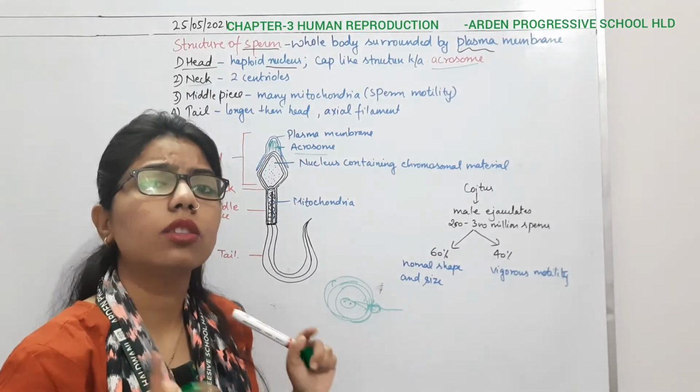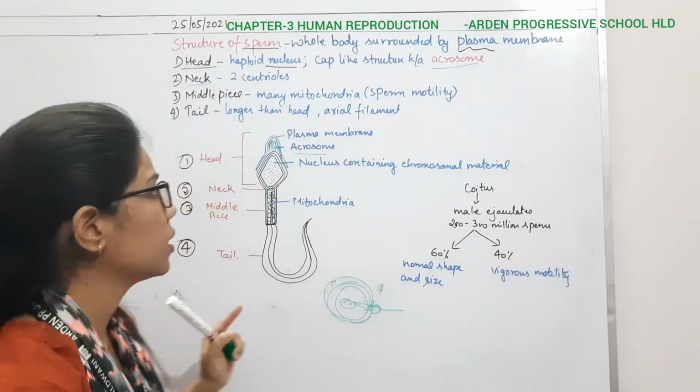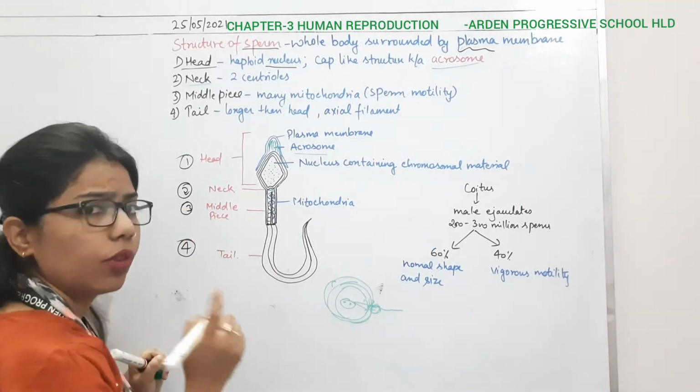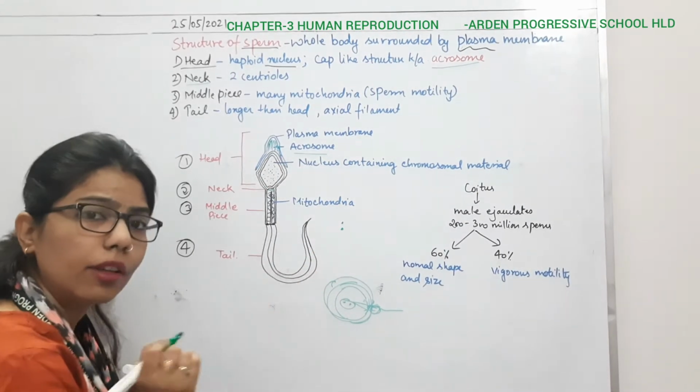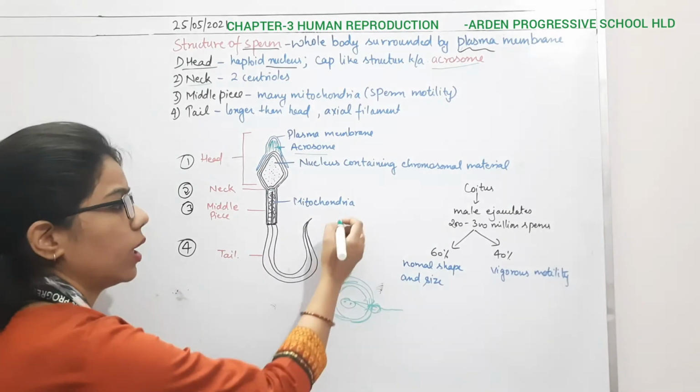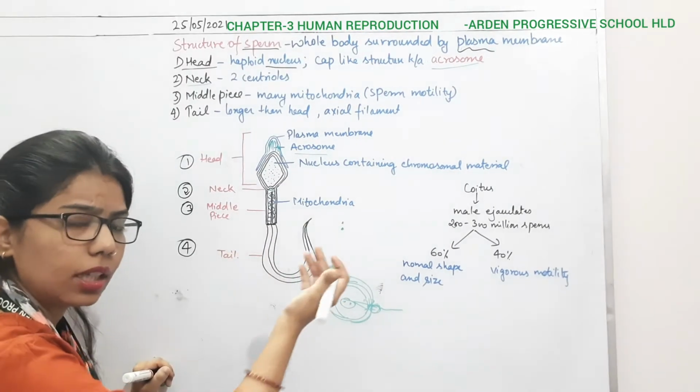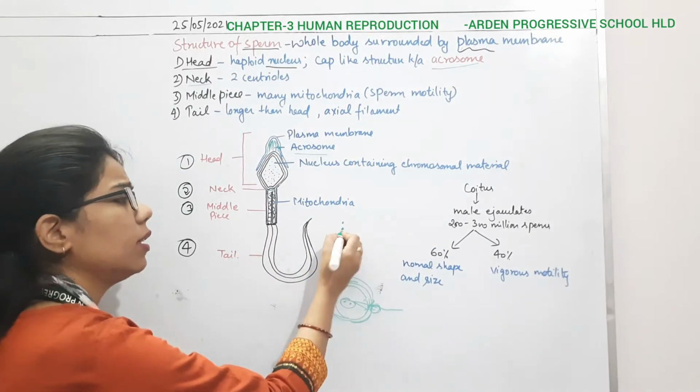Okay, it contains two centrioles. The first we can say, two centrioles: one is the proximal centriole and another one is the distal centriole. And we know that the one which is very close is known as the proximal, and the one in a distant region is known as the distal centriole.